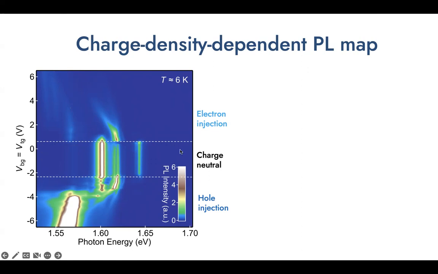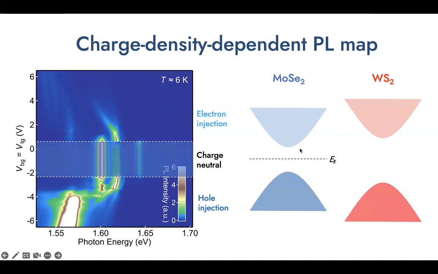In this regime, we observe a bright luminescence peak here, which has an energy of about 1.60 eV. And then when we increase or decrease the gate voltages, we enter the electron-doped regime or hole-doped regime. We found that in these 2 regimes, this bright luminescence peak disappears, and we observe 2 side peaks, and their energies are slightly lower than this bright luminescence peak. These behaviors are consistent with the typical trion and exciton behavior in a monolayer semiconductor.